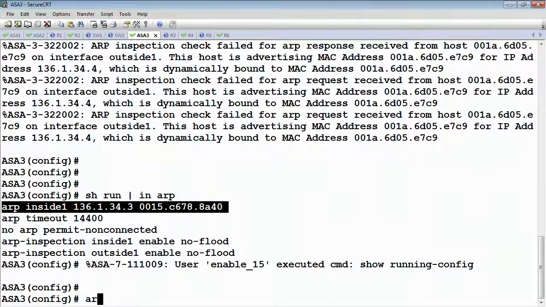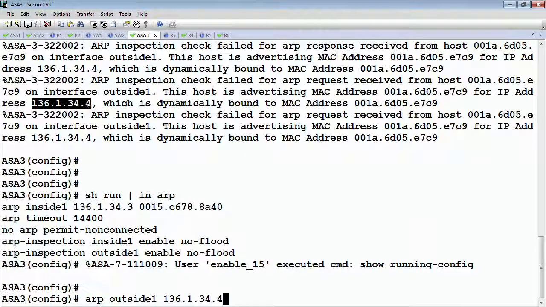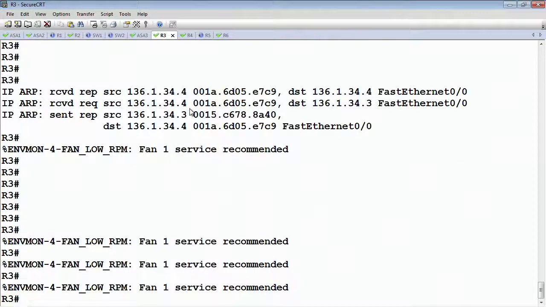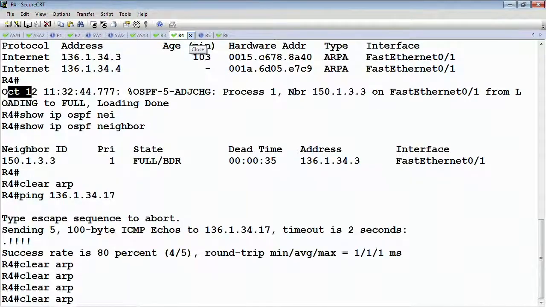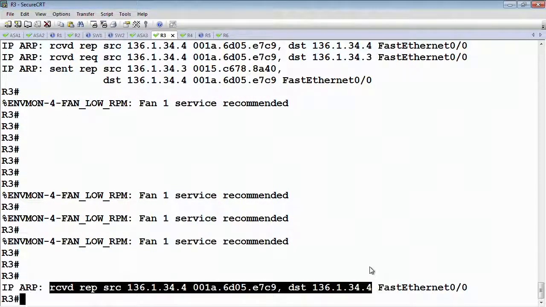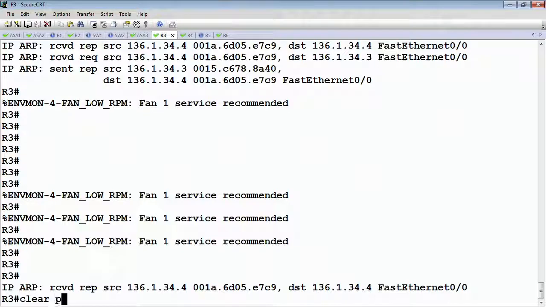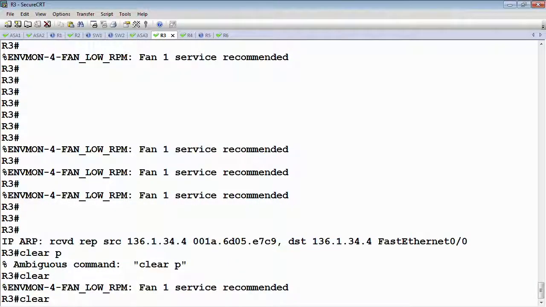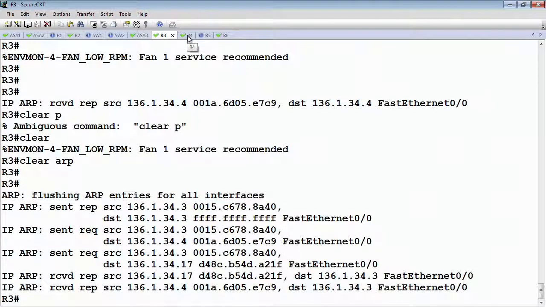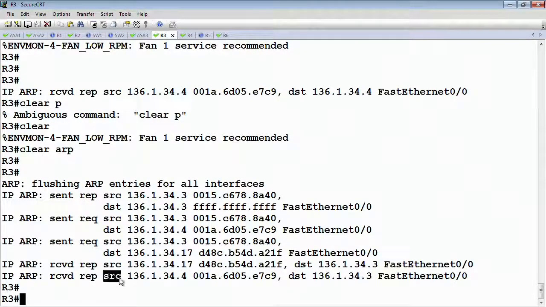So in order to get this to work, we would have to say on outside 1, we have a mapping from this layer 3 address to this layer 2 address. If we clear the ARP cache on router 4 again, we see that we get the reply from 3 to 4. Okay, if we clear it in the reverse direction, we can see we're getting a reply from router 4.